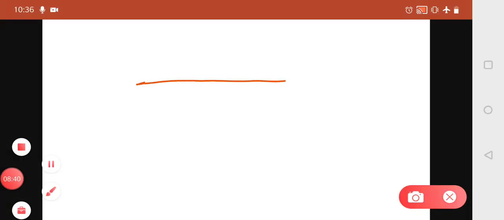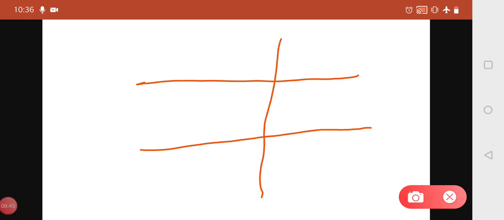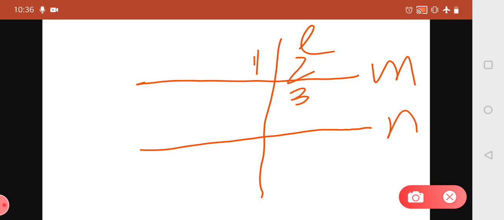Similarly, another pair of angles, when two lines M and N are intersected by transversal L, again we can see another pair.